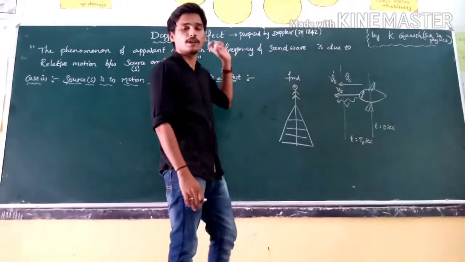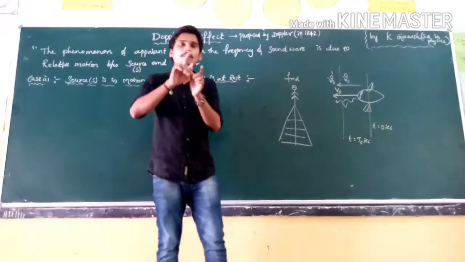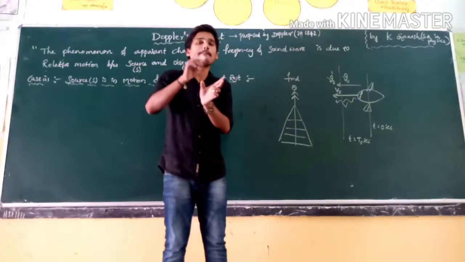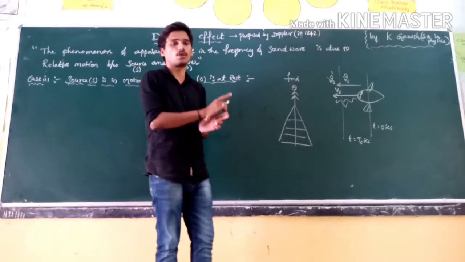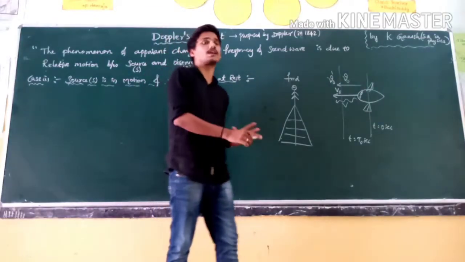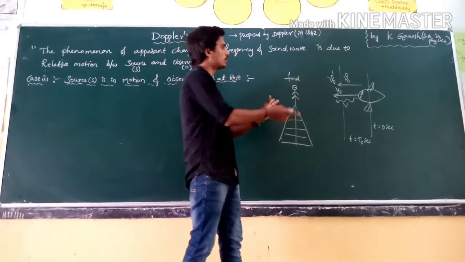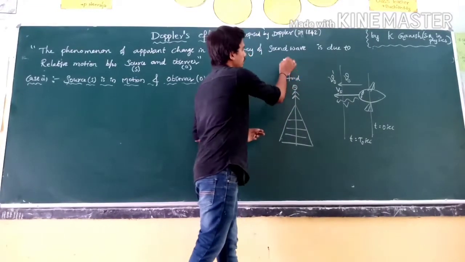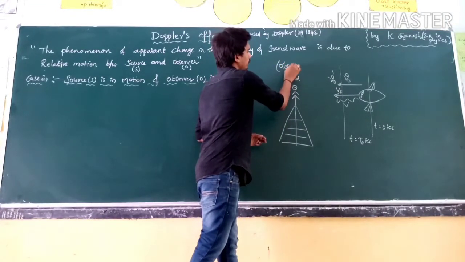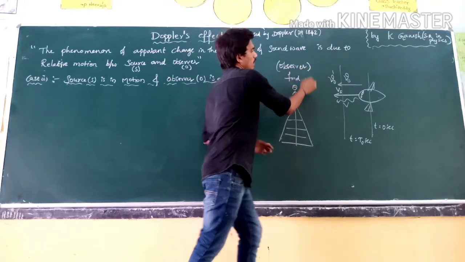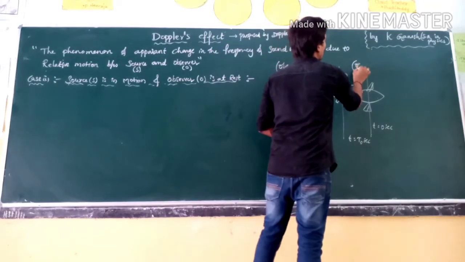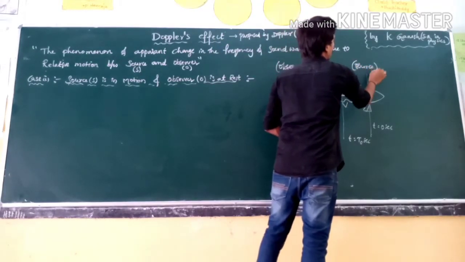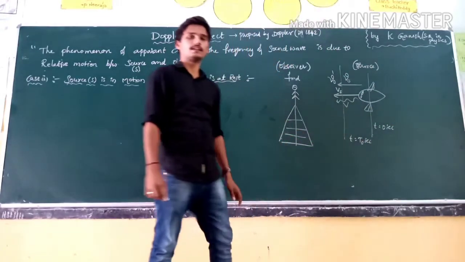So what is the phenomenon of the Doppler effect? It is the phenomenon of apparent change in the frequency of the sound wave due to relative motion between source and observer. Here the observer is my friend and the source is the aeroplane, right?